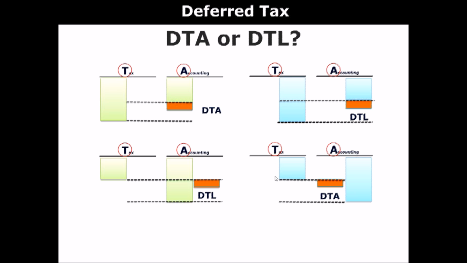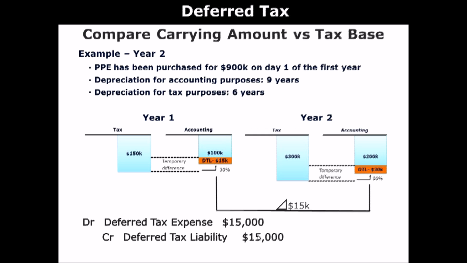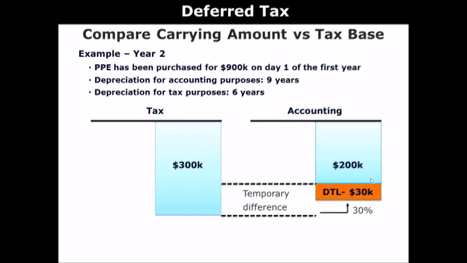Okay, and let's look at the bottom right one, right? So in this case, it's the other way around. So on the balance sheet of accounting, right? So there is a larger liability here. How can we reduce the gap? If we record the liability, there will be a further gap, which we don't want to have. So what we have to do is record an asset, which reduces the gap to here. Okay? It's like a puzzle, right?